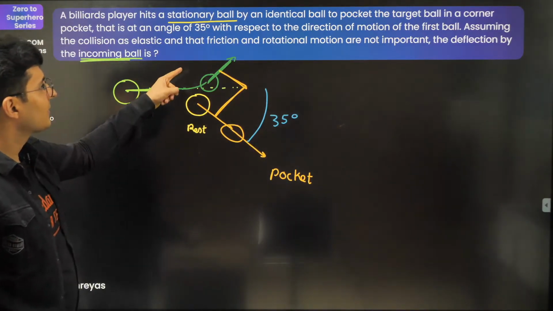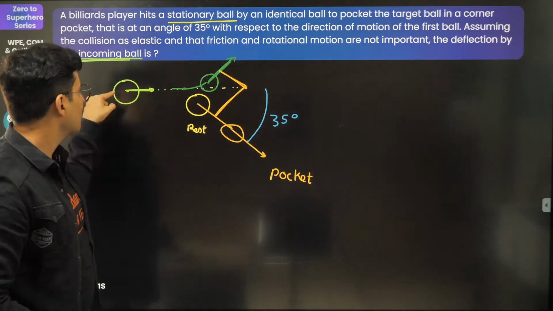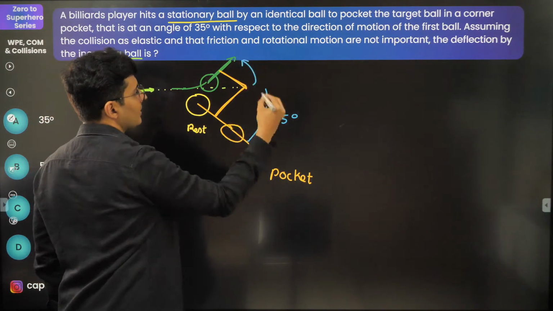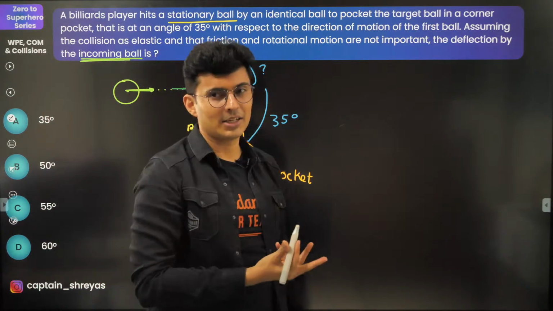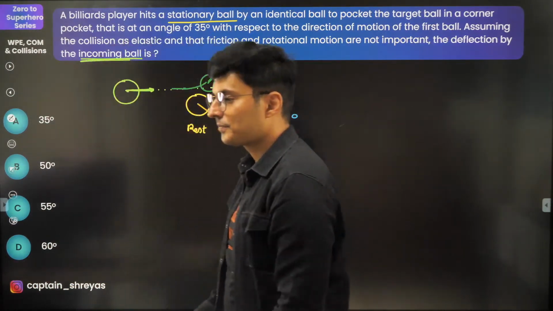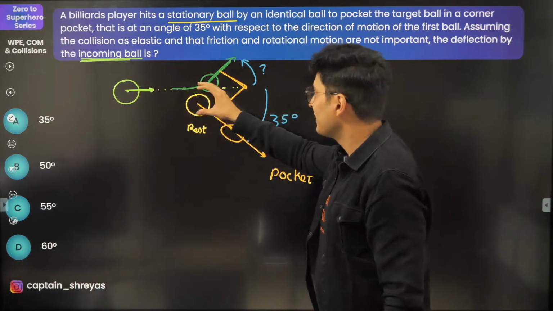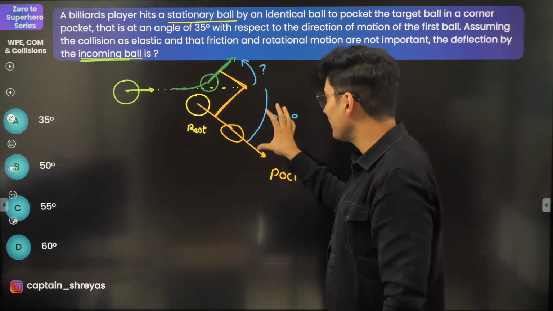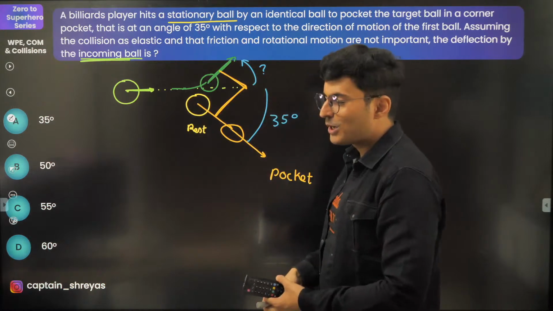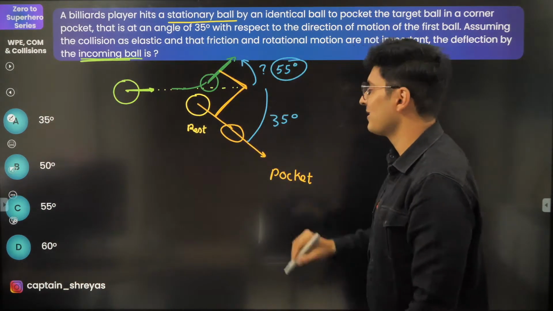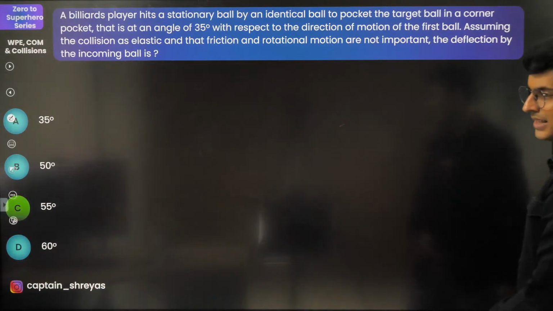So the question is, what is the deflection of the incoming ball? So the question is, what is this angle? This is 35 degrees. How much is this? Come on guys, how much will it be? So there is this incoming ball, hits, gets deflected, this ball goes here, this is 35, total is 90. Come on guys, it is obviously going to be 55 degrees. That's the answer. As simple as that.